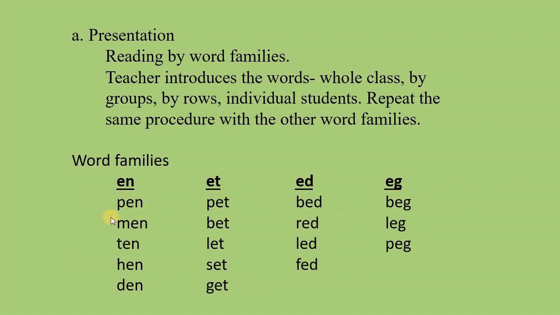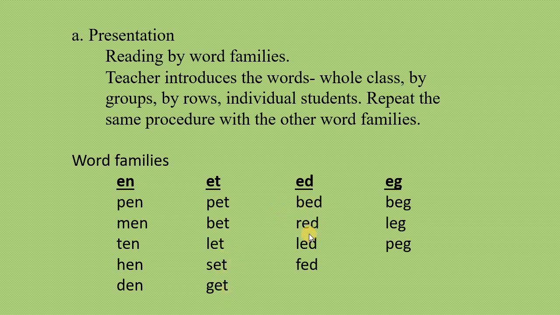So, these are the word families, guys. Word families are arranged according to their sound. Pen, men, ten, hen, den. Bet, let, set, get.